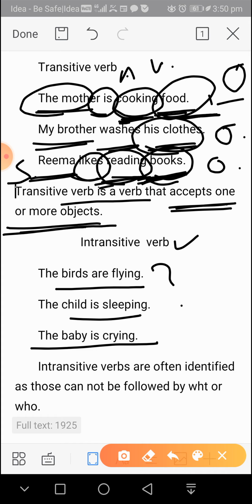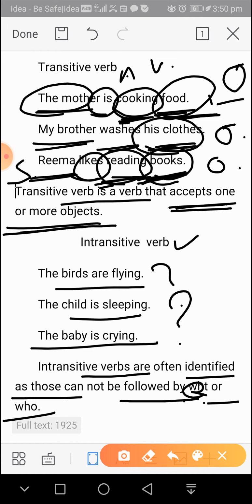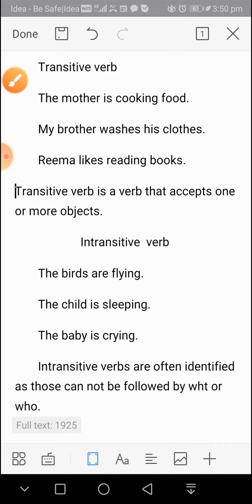So intransitive verbs are often identified as those that cannot be followed by what or who. Here we cannot form a question related to what or who. So these are intransitive verbs. When the verb does not have any object, that verb will be called an intransitive verb.